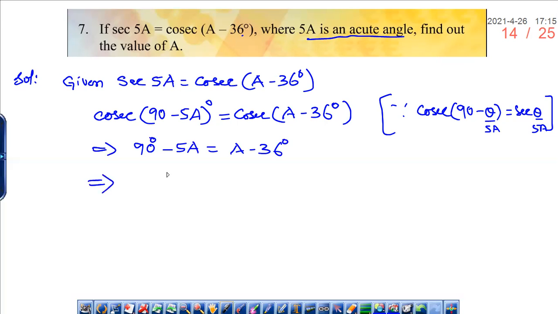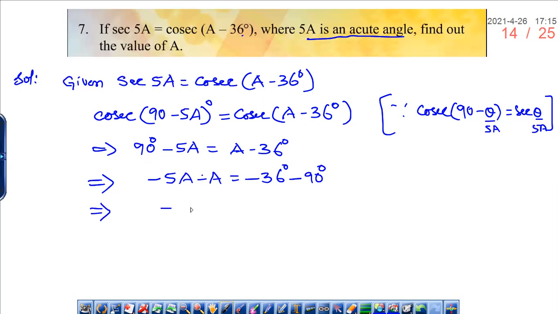Now tell me how to solve this. So we'll get 90 plus 36 is equal to A plus 5A. Or I can write negative 5A, transpose A to LHS, minus A. We are having minus 36 degrees. Transpose 90 degrees to RHS, so minus 90 degrees.